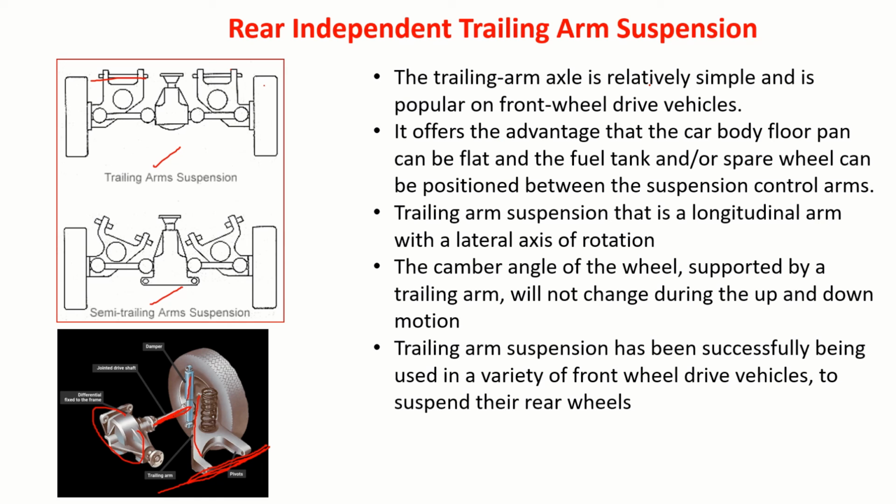So the trailing arm axle is relatively simple and is popular in front wheel drive vehicles. It offers the advantages that the car body floor can be flat and the fuel tank and the spare wheel can be positioned between the suspension control arms.